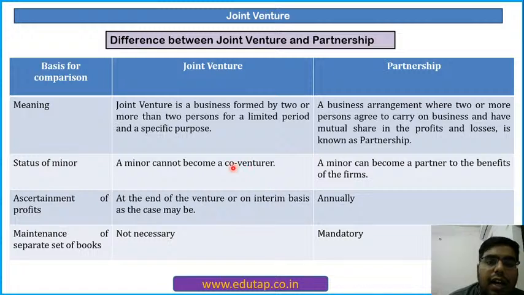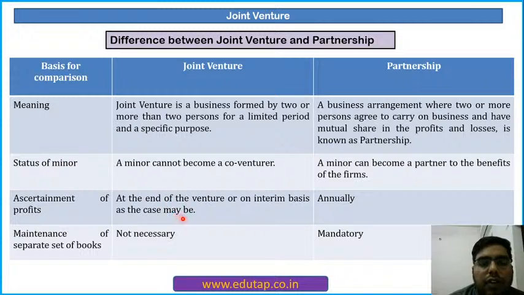Status of minor. A minor cannot be a joint venture, or he cannot be a co-venturer of a joint venture, but a minor can be a partner to the benefits of the firm. Okay, a minor can be a partner in profits, but a minor cannot be a co-venturer.